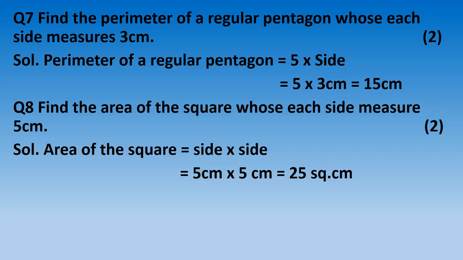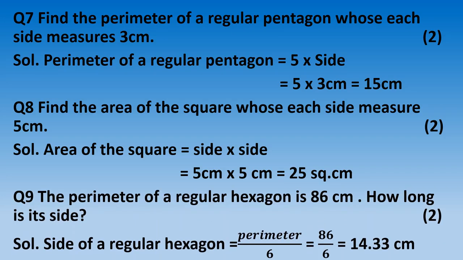The perimeter of a regular hexagon is 86 centimeter. How long is its each side? Side of a regular hexagon is equal to perimeter divided by 6, because hexagon has 6 sides. It is 86 centimeter divided by 6. It will not divide completely, in decimal answer will come. So it is equal to 14.33 centimeter.